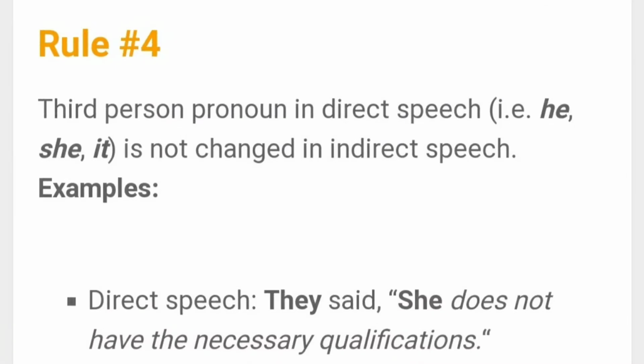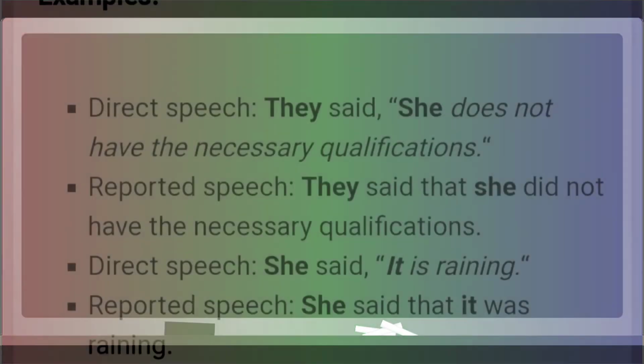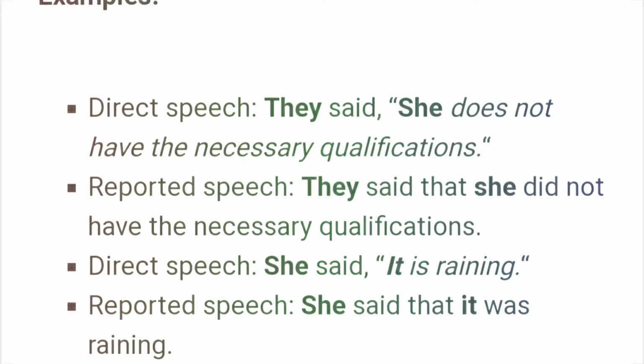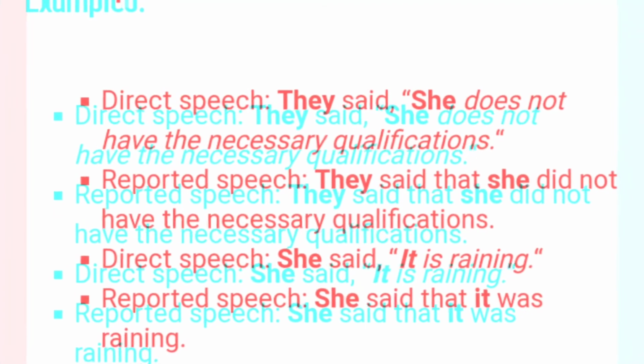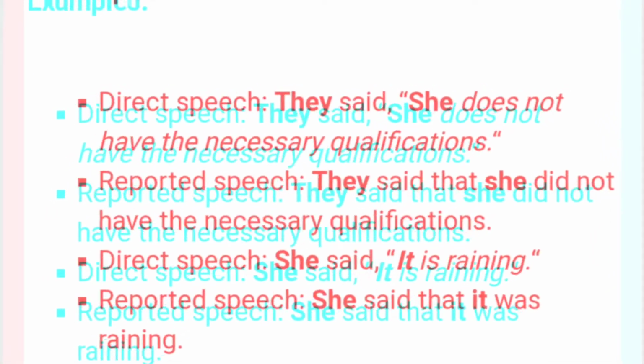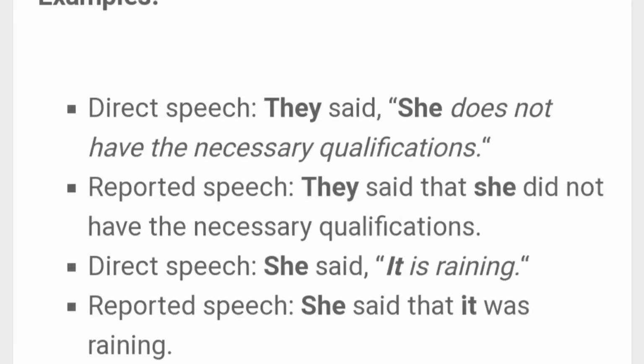Now let's see rule number 4. Third person pronoun in direct speech, that is he, she, it, is not changed in indirect or reported speech. Let's see the examples. They said she does not have the necessary qualifications. In reported speech, they said that she did not have the necessary qualifications. She said it is raining. In reported speech, she said that it was raining.